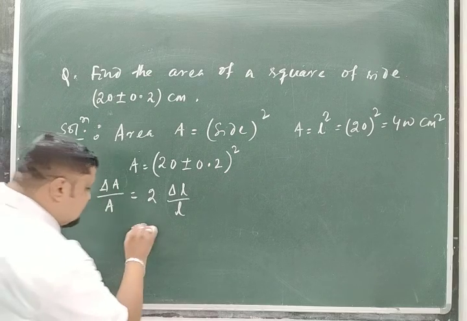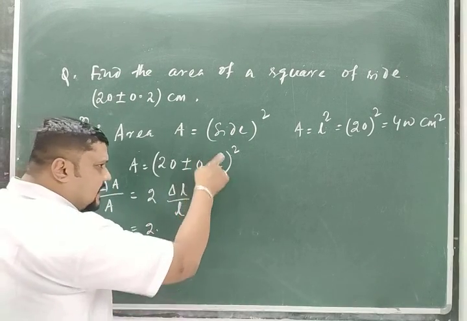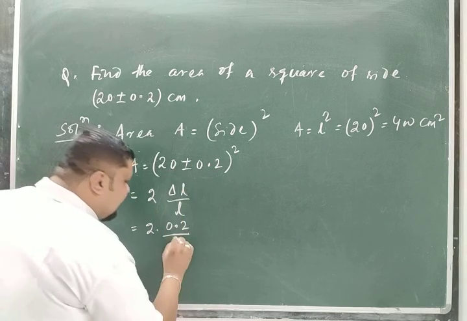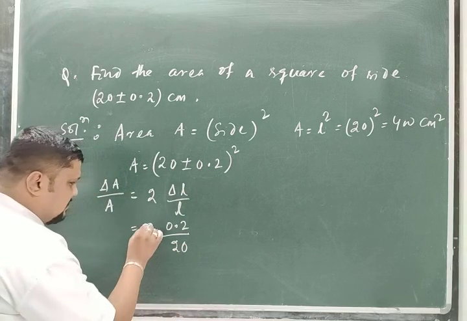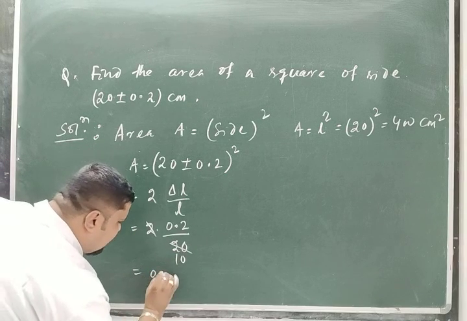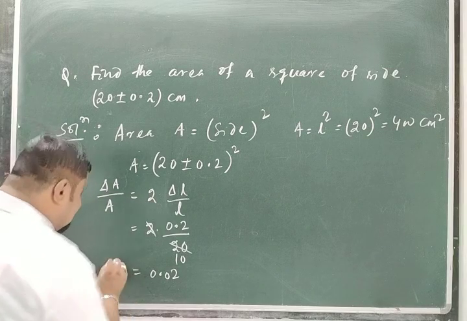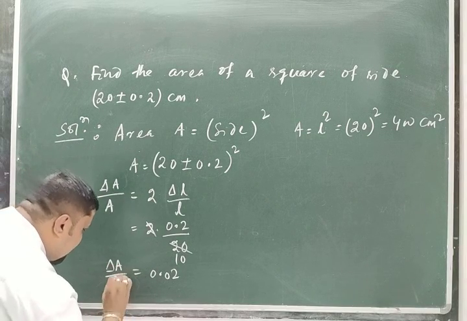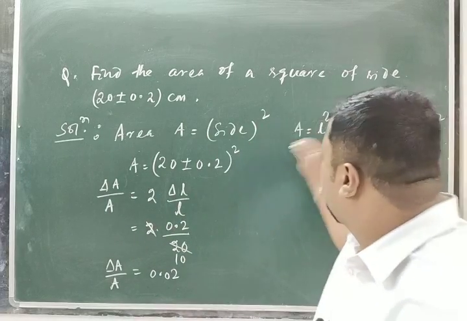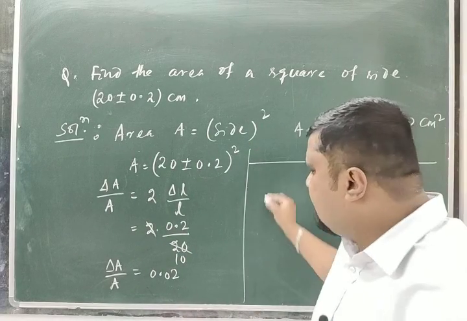On that basis, 2 times, what is delta L? The absolute error in L is 0.2 divided by L, which is 20. So this 2 gets cancelled to 10, 0.2 by 10, that is equal to 0.02. Clear? Now this is delta A by A, but I need delta A, and A is already known to you. A is equal to 400.